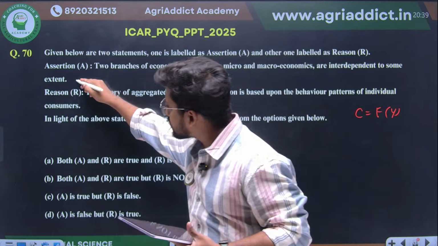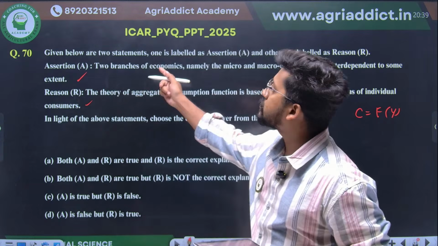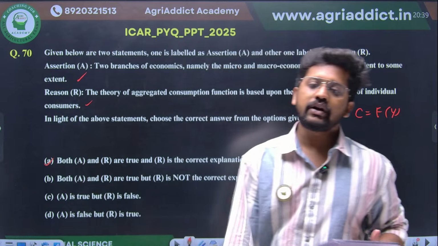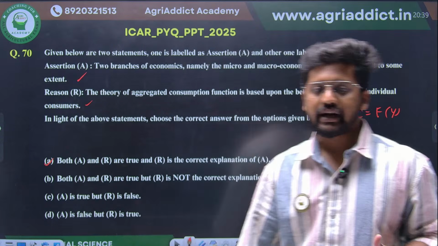So the assertion is correct, the reason is correct, and the reason is the correct explanation of the assertion. So option A will be your correct answer here.